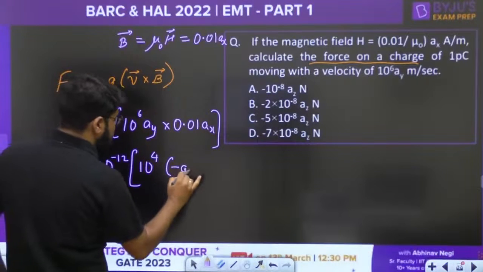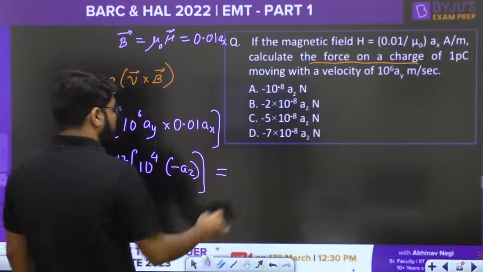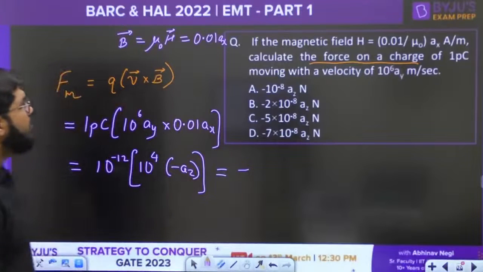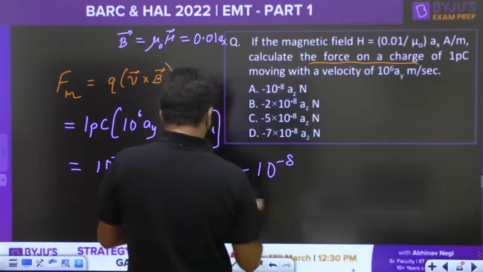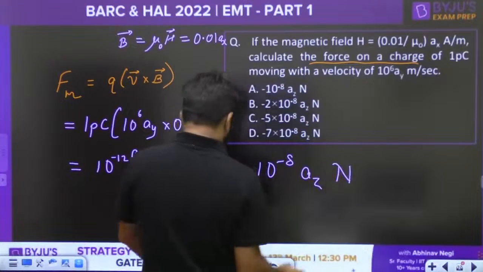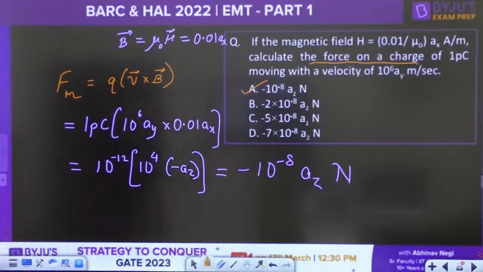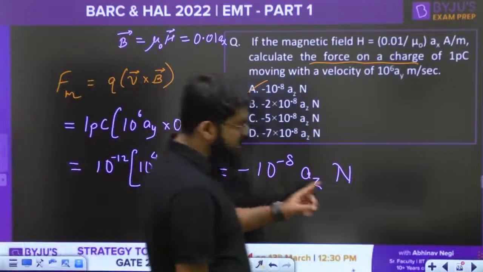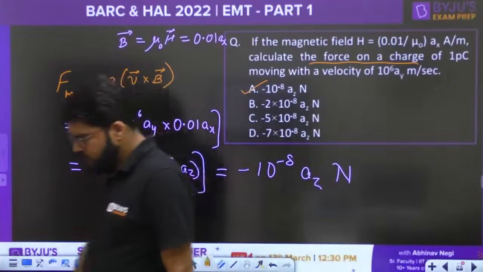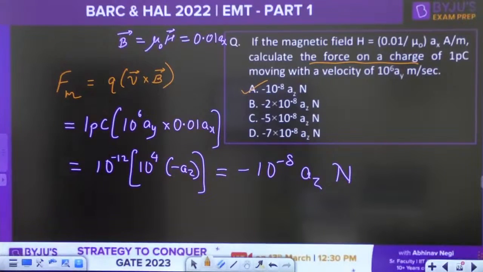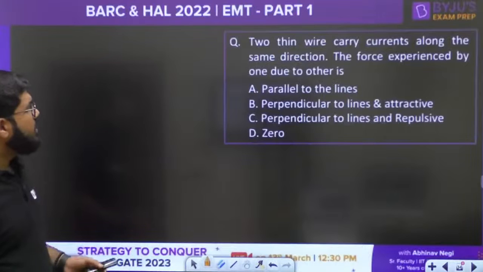Y cross X is known as minus Z, because X cross Y is the Z. So the correct answer finally is going to become minus of 10 power minus 8, correct, in the Z direction, and the unit of force is Newton. Option number A. Minus of 10 power minus 8. Everybody, correct answer is option number A. Minus of 10 power minus 8 AZ newtons. Okay. Right. Moving ahead to the next question. This is the option number A, which is totally correct. Moving ahead with the next question.